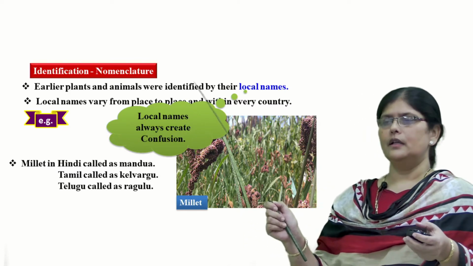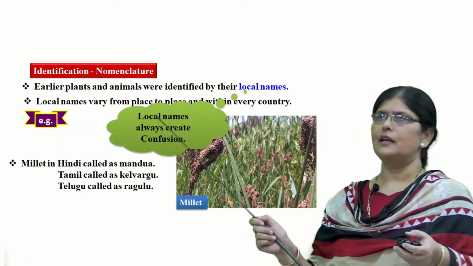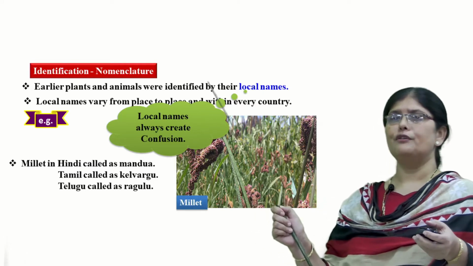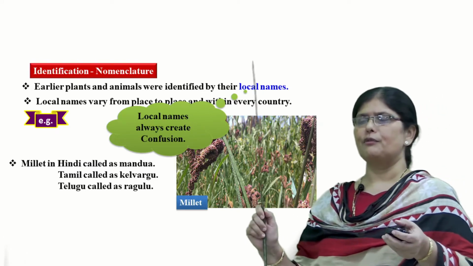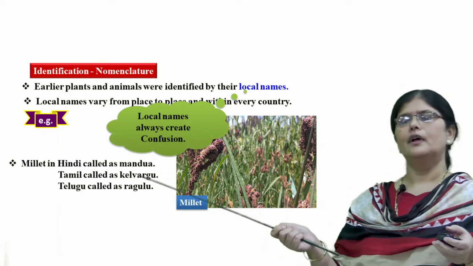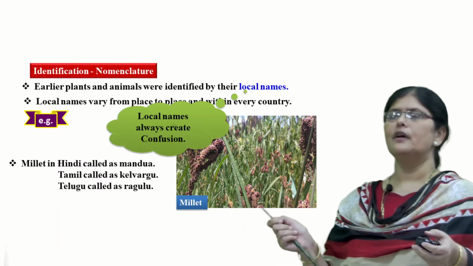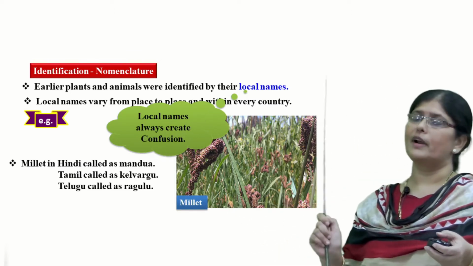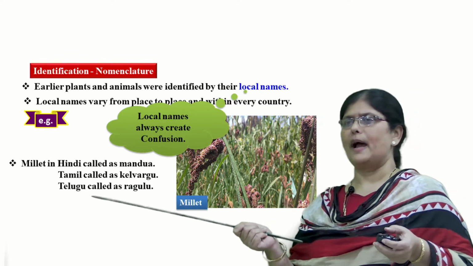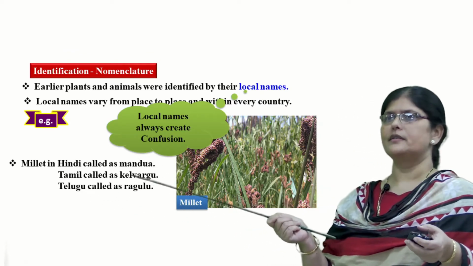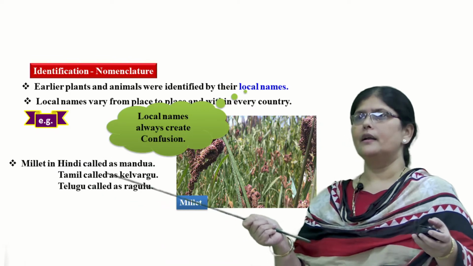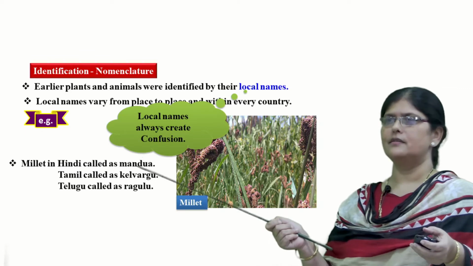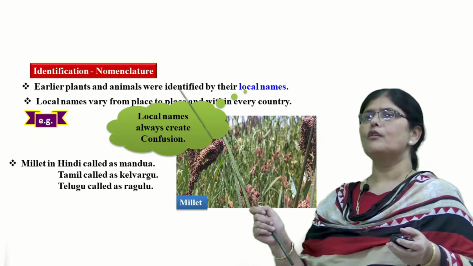Earlier, human beings used to name the plants and animals identified by them by their local names. This caused a lot of confusion among the people living from one region to another region. For example, millet is called Mandua in Hindi, Kelvargu in Tamil, and Ragulu in Telugu. Similarly, take the example of mango. In English it is called mango itself, whereas in Hindi it is called aam, and in other local languages by different names. So if we start naming the organisms in different local names, there is a lot of confusion.